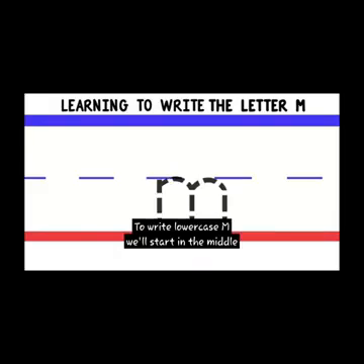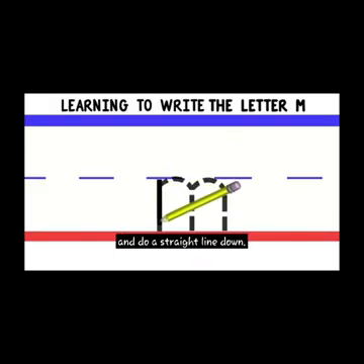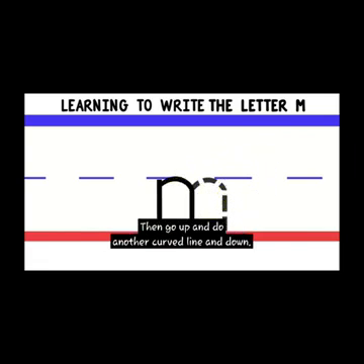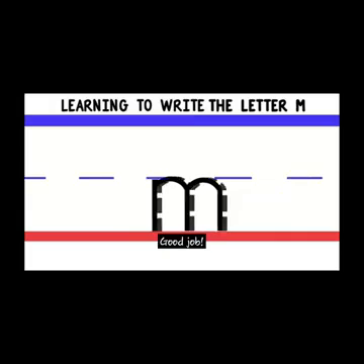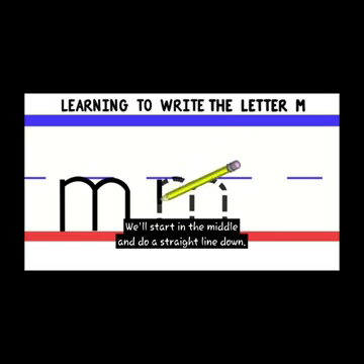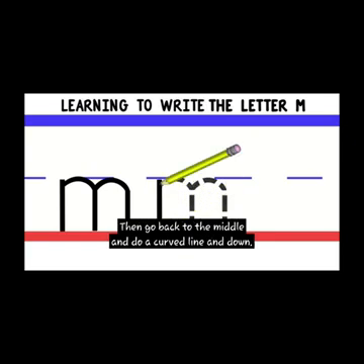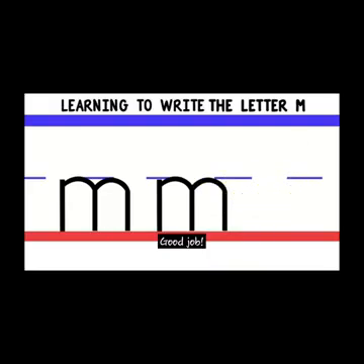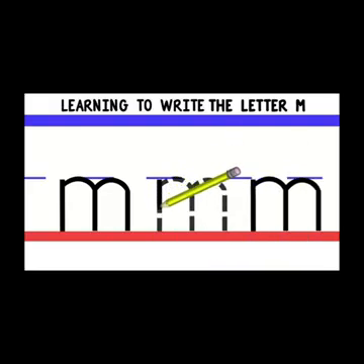To write lowercase m, we'll start in the middle and do a straight line down. Then go back to the middle and do a curved line and down. Then go up and do another curved line and down. Good job! Let's do that again. We'll start in the middle and do a straight line down. Then go back to the middle and do a curved line and down. Then go up and do another curved line and down. Good job! Now you try. Great job!